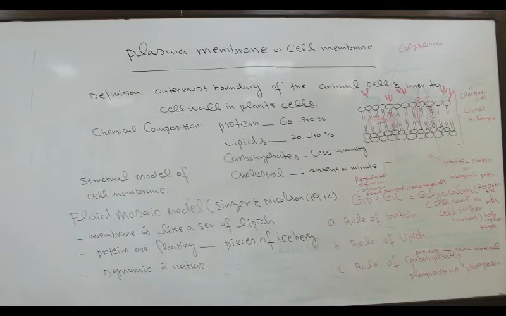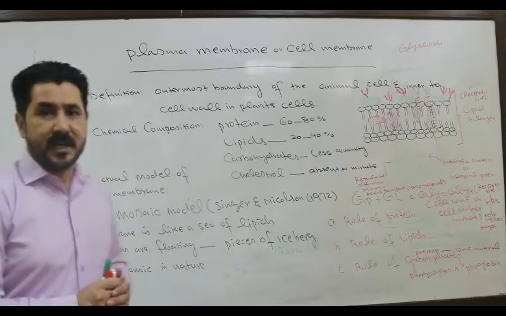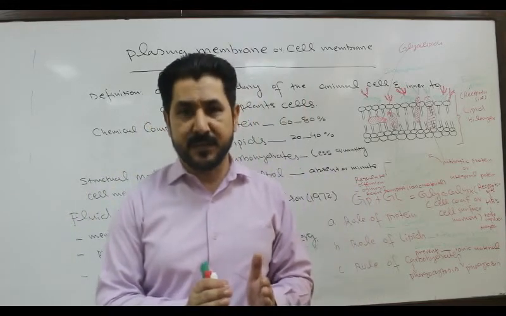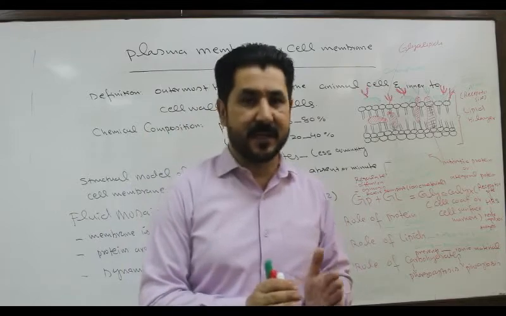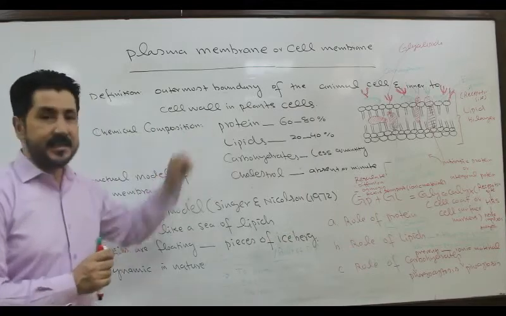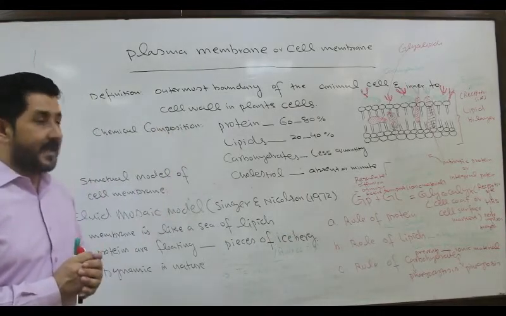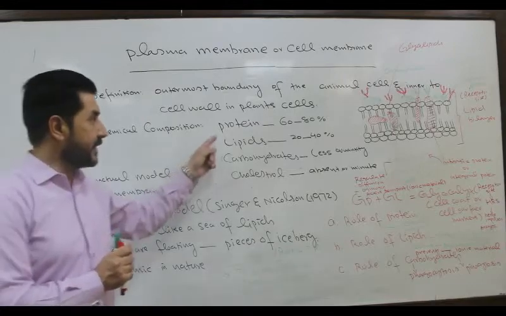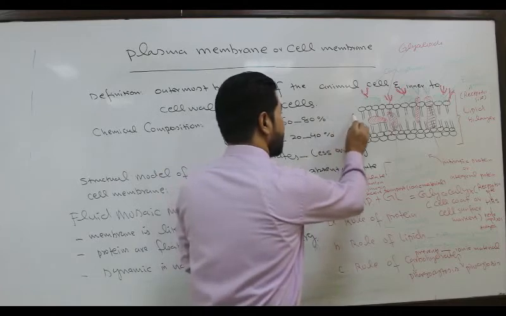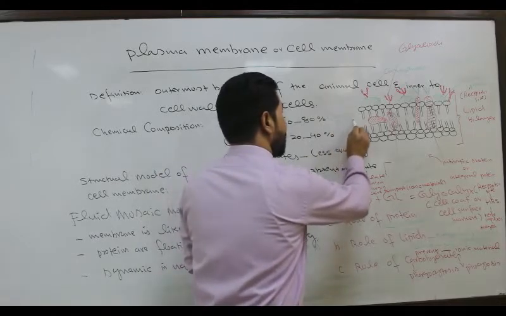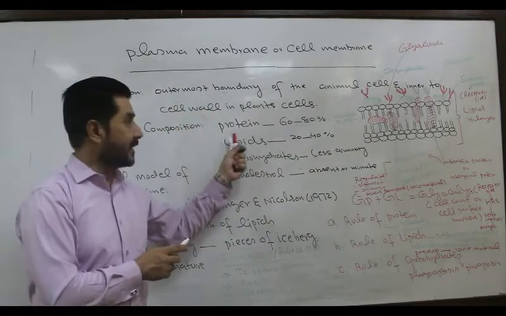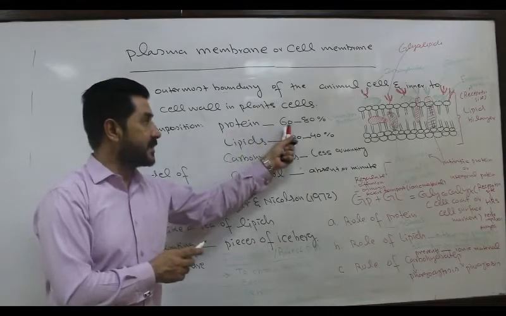Now, what is the chemical composition of this important structure? Because any damage to the cell membrane can cause the death of that individual possessing the cell membrane. So what is the chemical composition? The chemical composition suggests that cell membrane or plasma membrane is composed of protein, which is the major component, and by percentage it is 60 to 80%.